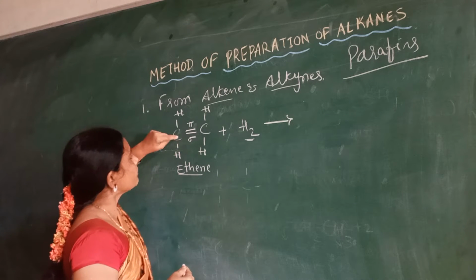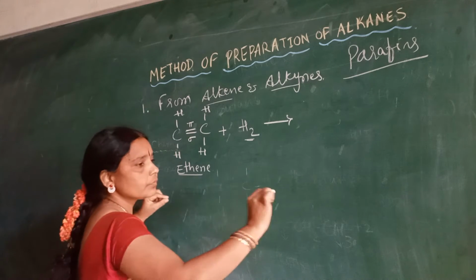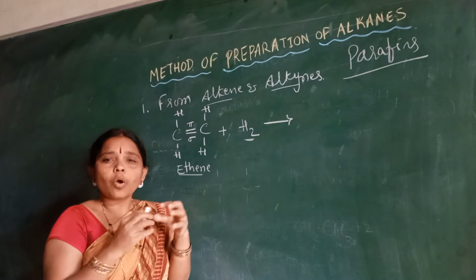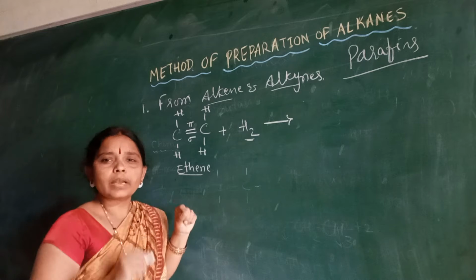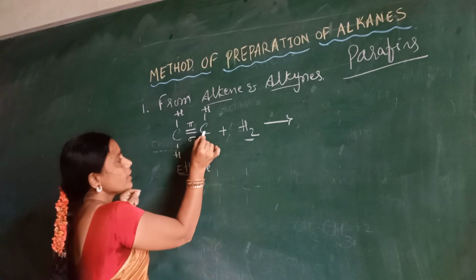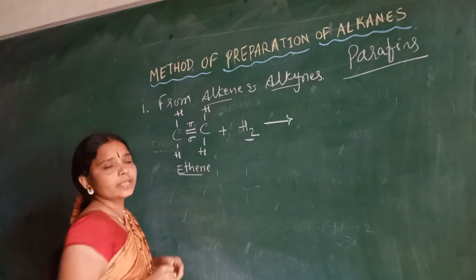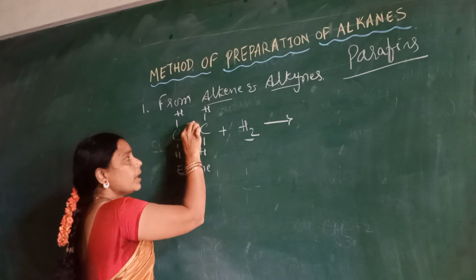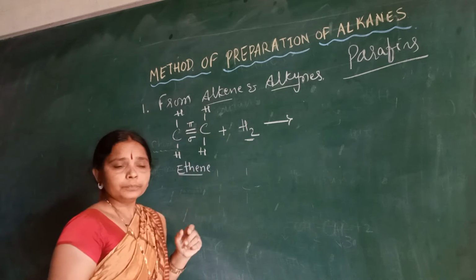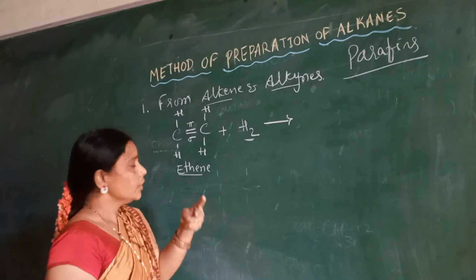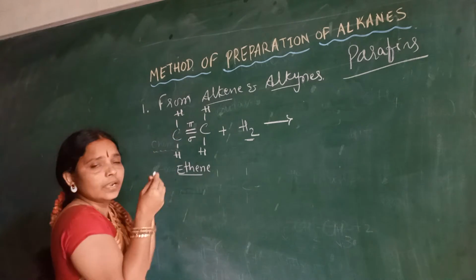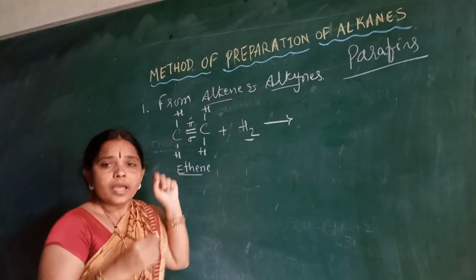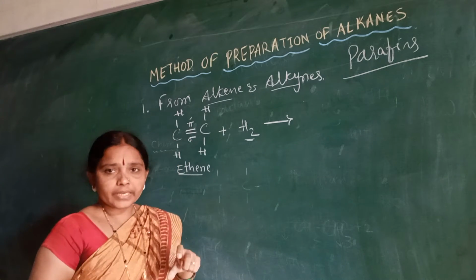Sigma is axial overlapping between carbon and carbon, so it is strongly binding. Here it is a pi. Pi and sigma together give you the double bond. Which bond is very loosely held? The pi bond is loosely held, hence its breakdown is very easy.